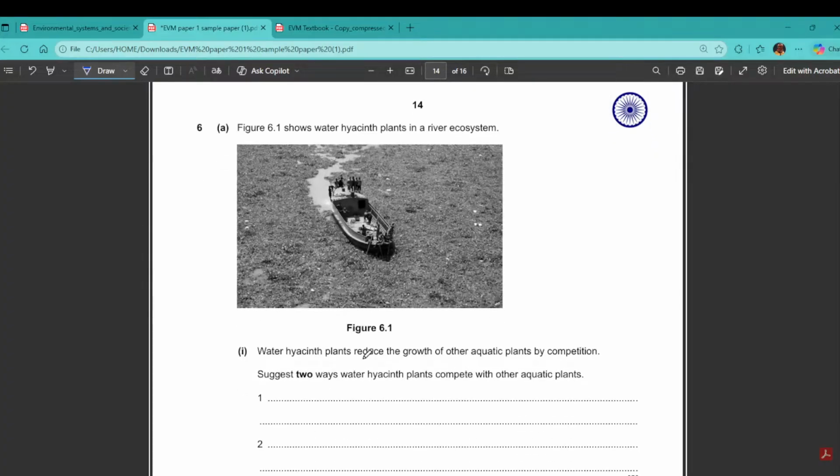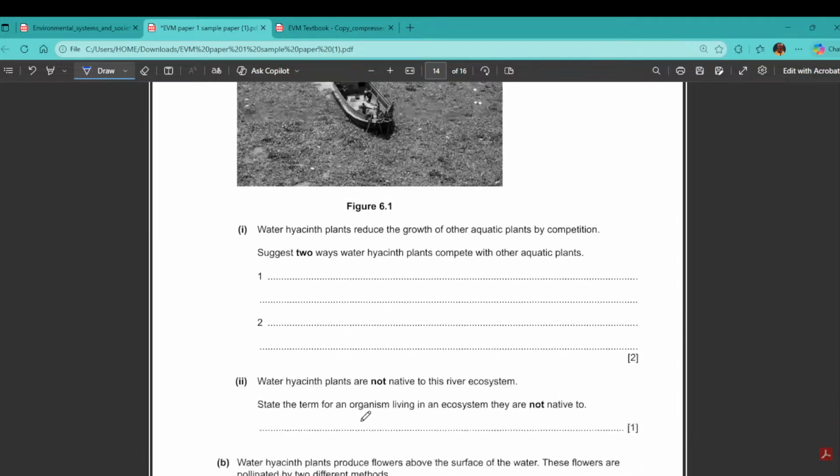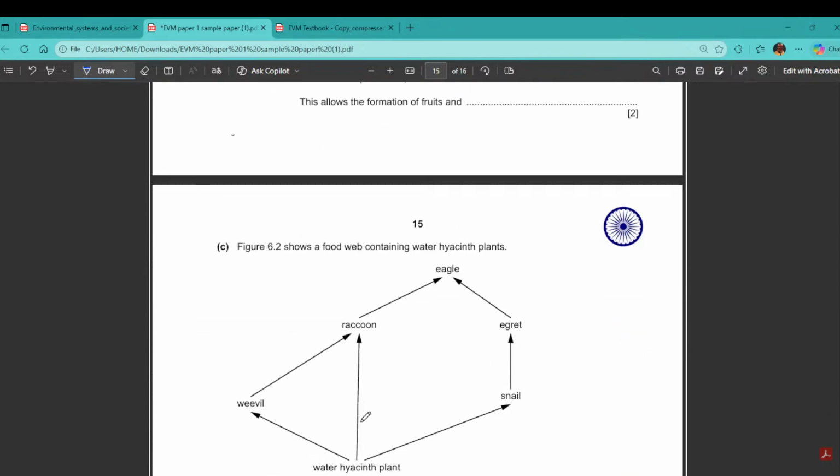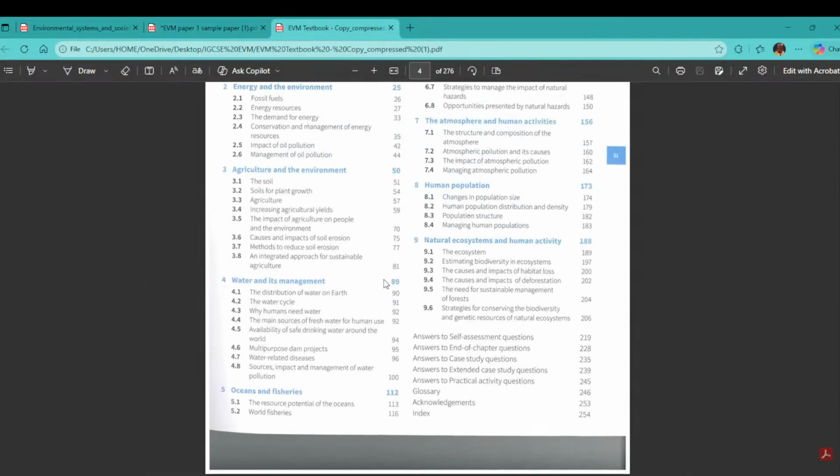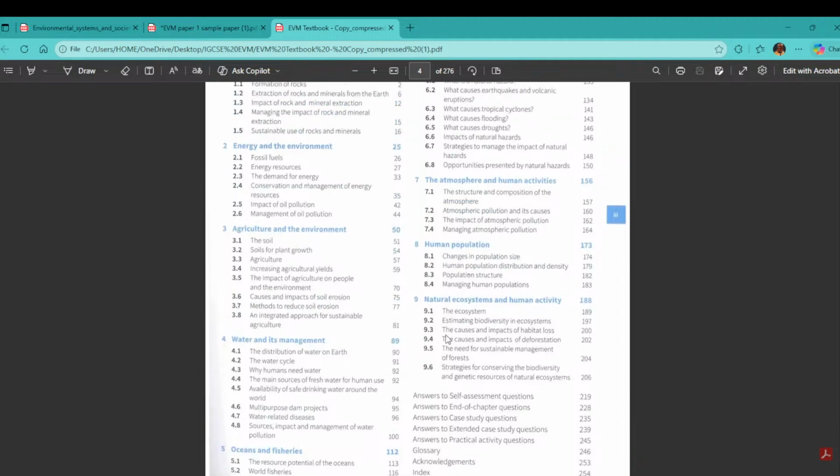Okay, the next question is again from the ocean or from the water topic. So they are more focusing on chapter number 5, ocean, and this is again with aquatic life, ecosystem, that means all underwater, and food chain, food web, right? So that means we are on natural ecosystem and human activity, right? So this chapter they are checking with which one, this one. We just saw that ocean and fisheries topic, around 14 marks here. Now we are on chapter number 9. These questions will be there.